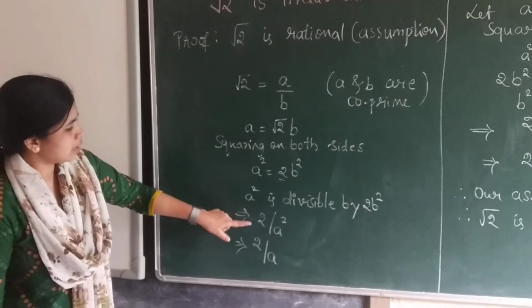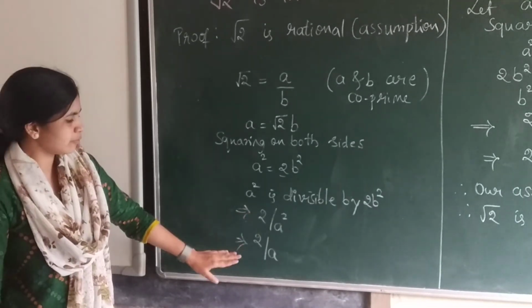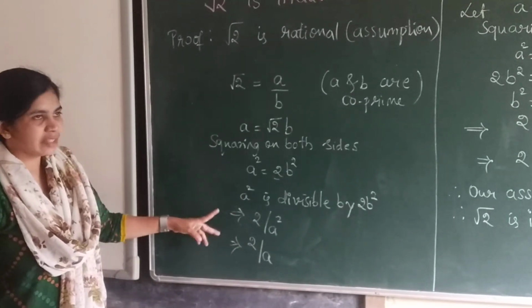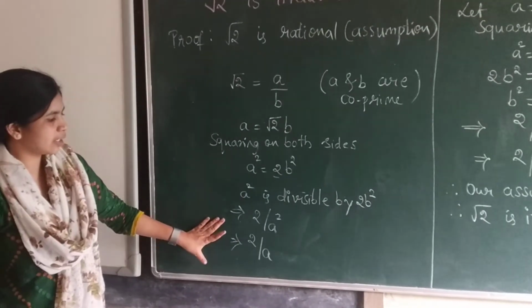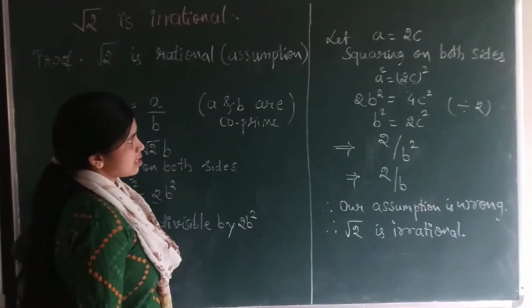Here 2 divides a square, so by applying that theorem, 2 divides a. If we apply the irrational theorem for these numbers, then we will get the idea of irrational numbers.